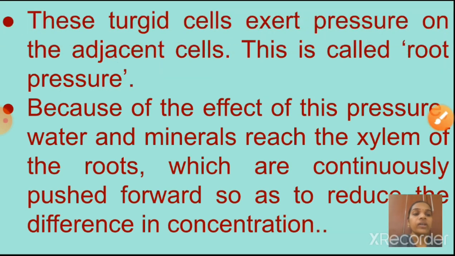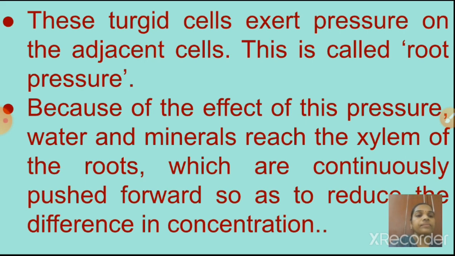Because of the effect of this pressure, water and minerals reach the xylem of the roots, which are continuously pushed forward so as to reduce the difference in concentration. So children, because of this root pressure, water and minerals will reach from one cell to another, the adjacent cells. Like this, water and minerals finally reach the xylem.